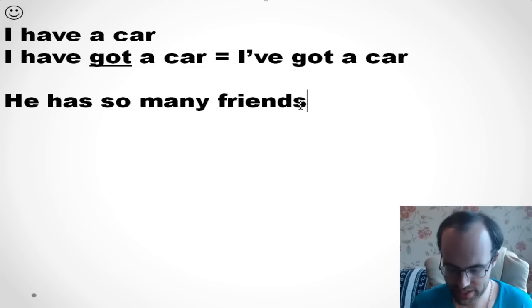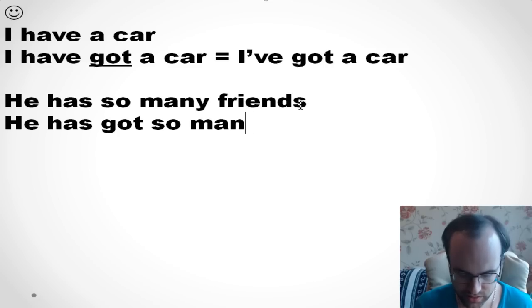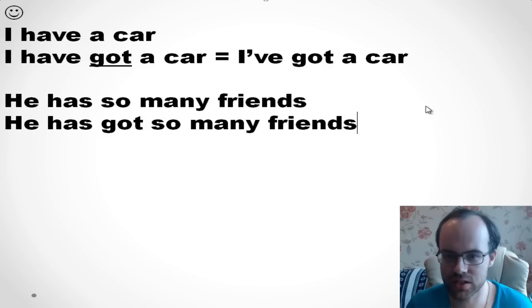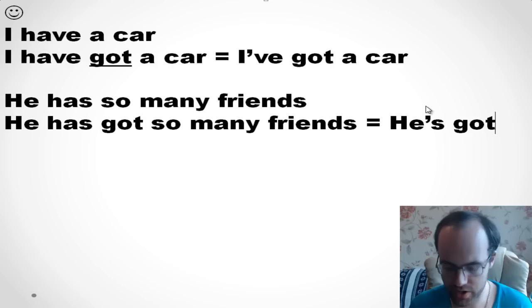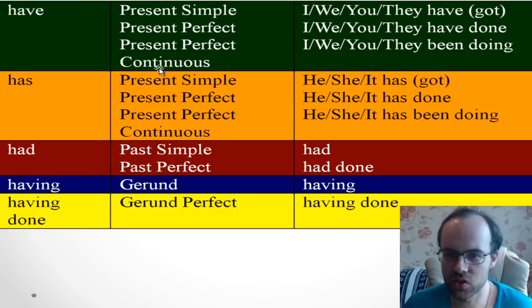So we can say he has got so many friends. Or we can use a short form, he's got so many friends. It's okay too. So you see that we mostly use got in British English, and as for me, I use it without got. Okay, so it's about present simple.